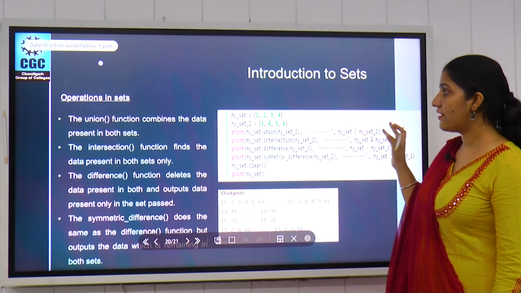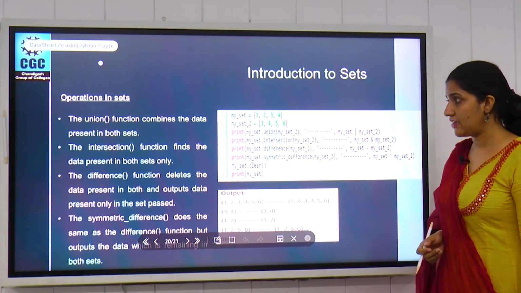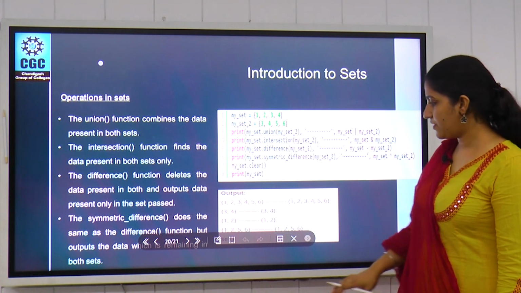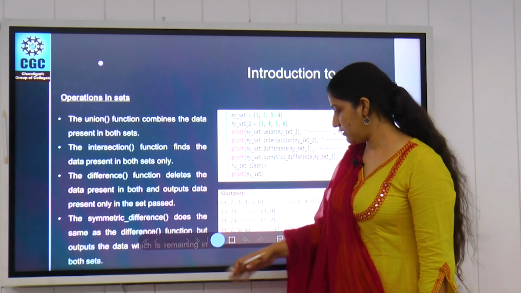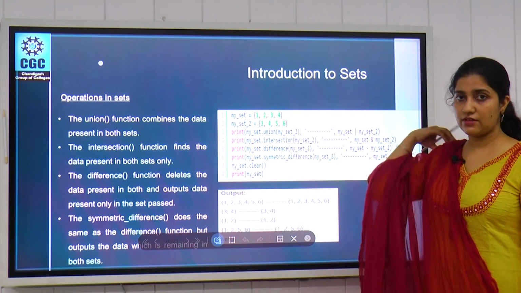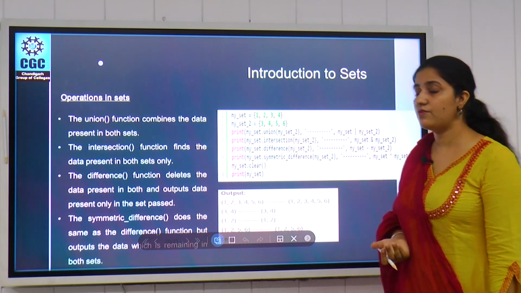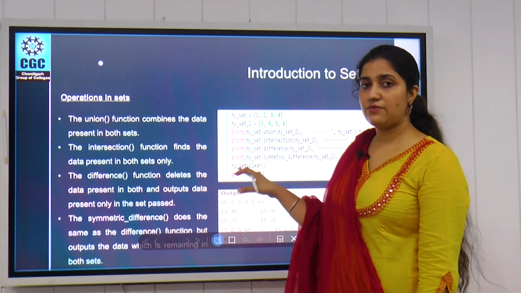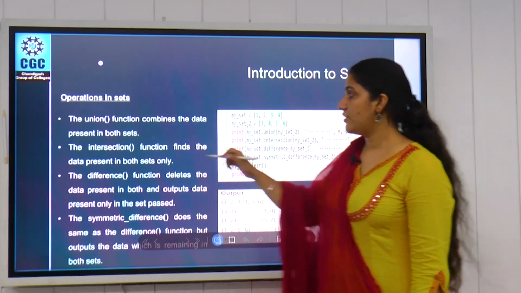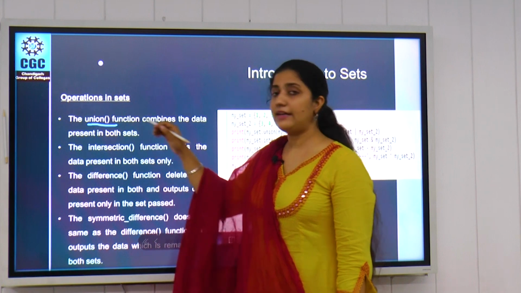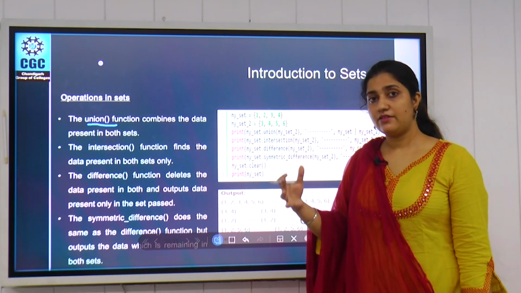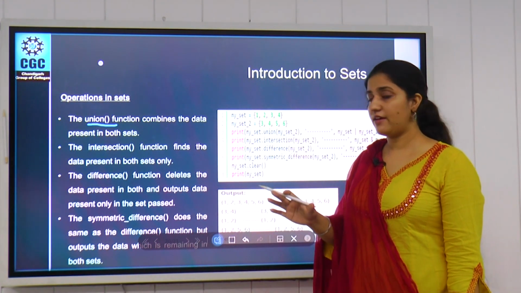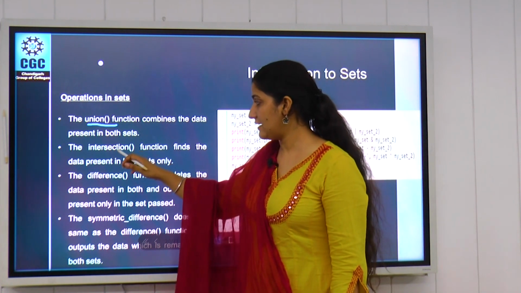Next we have operations on sets. We have different operations in sets which we use in mathematics as well, like the union operation and the intersection operation. That is very similar. Union will provide us all the data items available in the two sets.